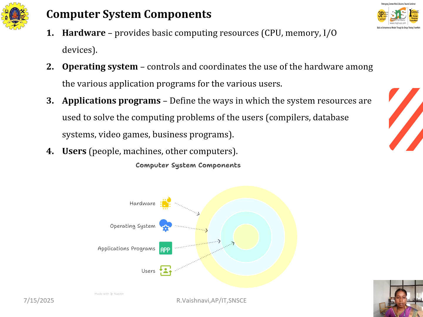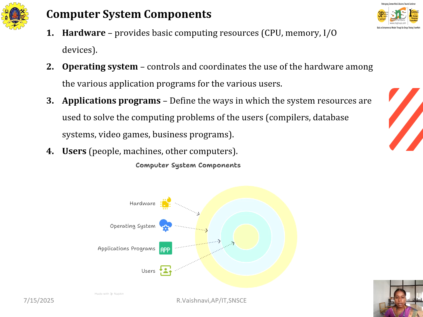Next one, computer system components. Here we have the four components. First is hardware, and then operating system. Third one, application programs. Fourth one, users. Hardware: what are the things we see as hardware? That is the CPU, memory, and input output devices that come under the hardware. These are basic computing resources.